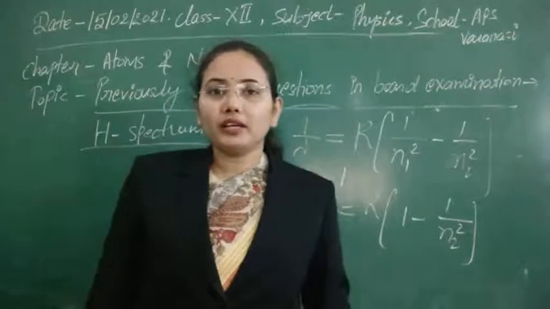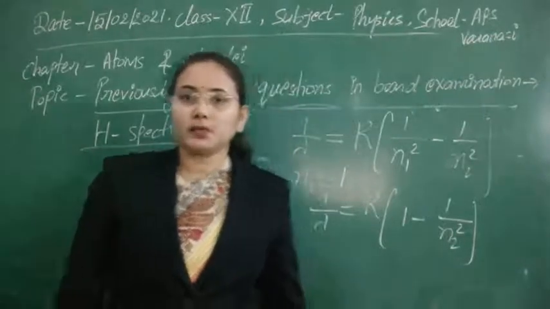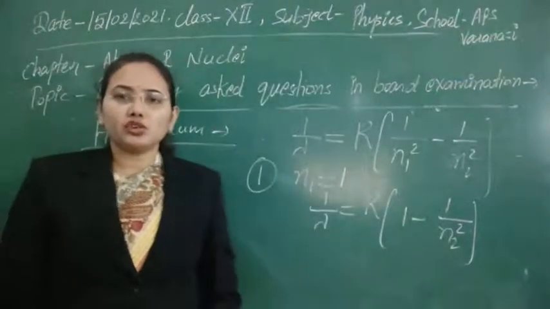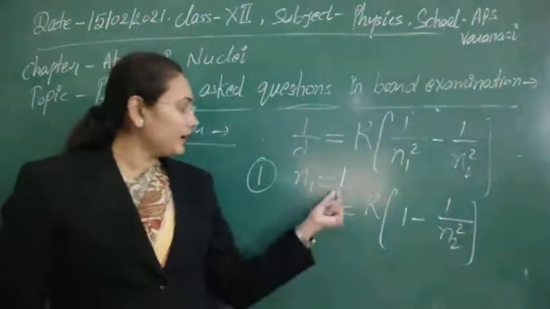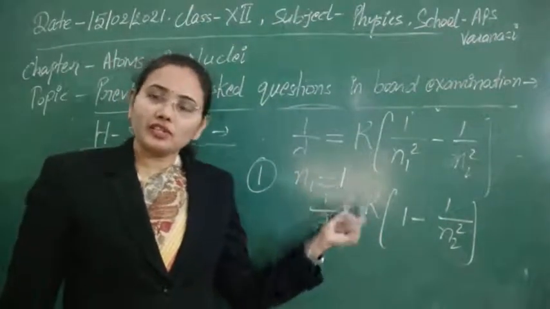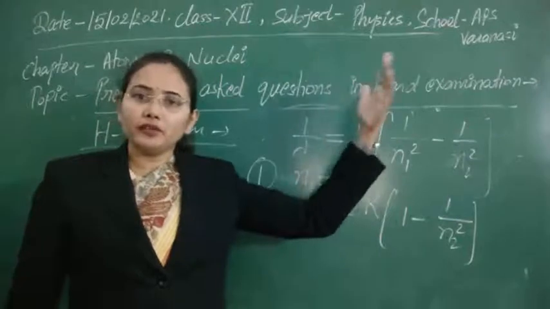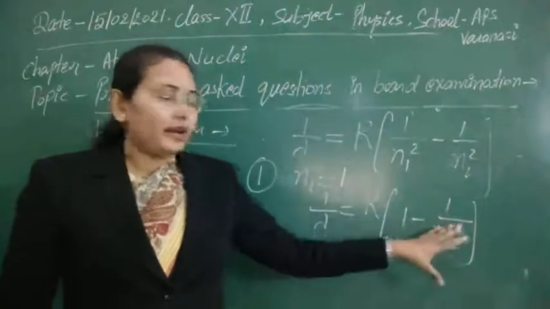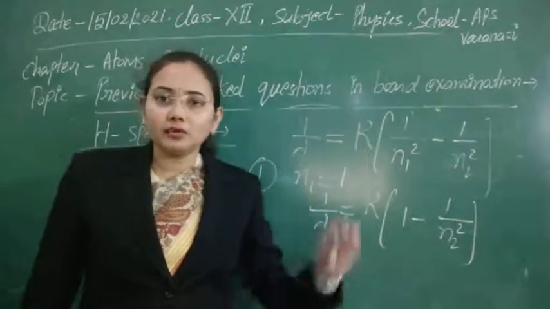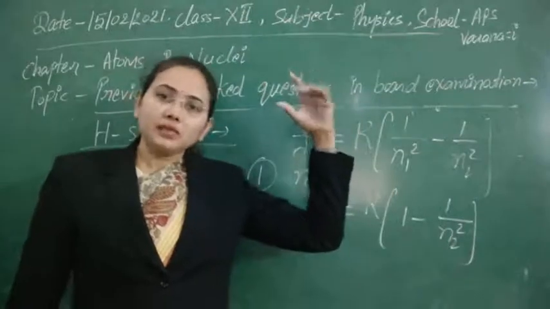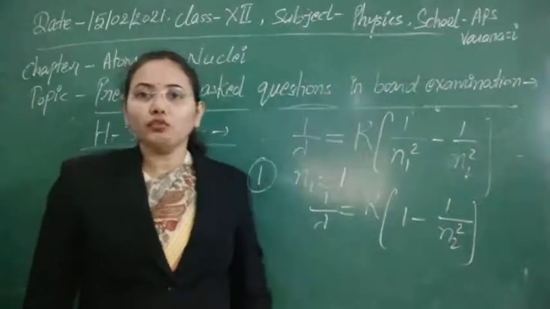Here I am only talking about the emission spectra. Absorption spectra are also possible, meaning the electron can go from n equal to 1 state to n equal to 2, 3, 4, and also the electron can make a transition from a higher state like n equal to 4 or 3 to the n equal to 1 state.